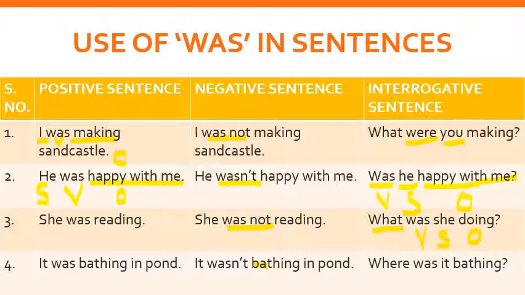Now moving on to the next, which is: it was bathing in the pond. It wasn't bathing in the pond. You can see I've used was not in the short form. Where was it bathing? कहाँ नहा रहा था वो? It was bathing in the pond. So this is how I have framed the interrogative sentence for the positive one.